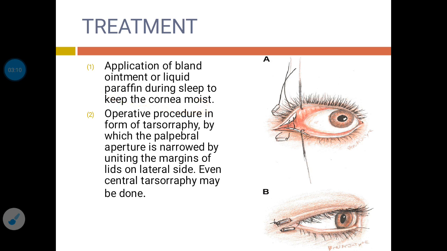So that is the first way of treatment. Second way of treatment is an operative procedure in the form of tarsorrhaphy. In tarsorrhaphy, the palpebral aperture is narrowed by uniting the margins of the lids on the lateral side. Even central tarsorrhaphy may also be done.